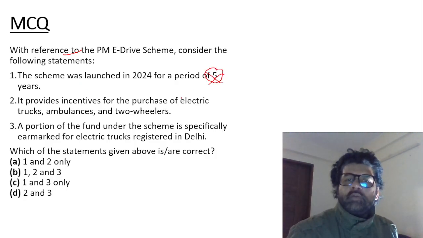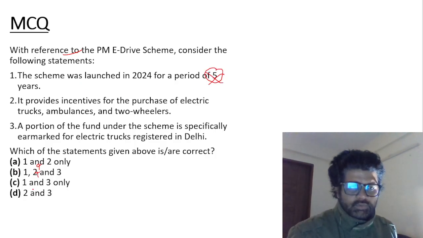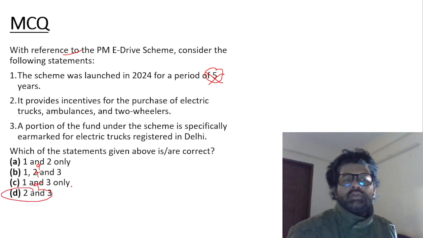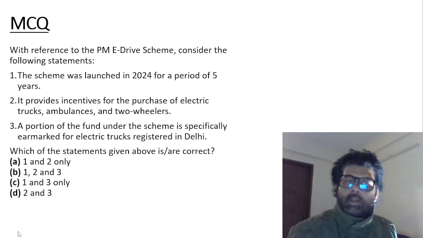It is not launched for a period of 5 years, it is 2 years. So first is wrong. If first is wrong, the answer is D, 2 and 3. You don't need to check anything.